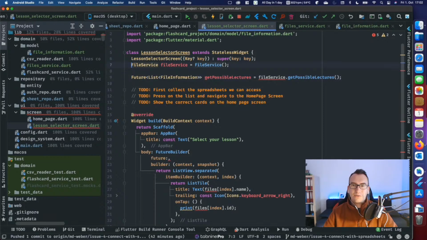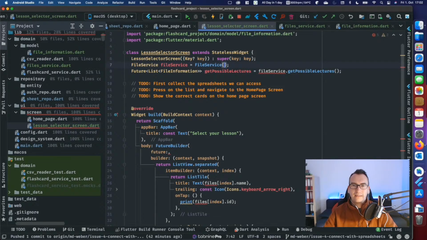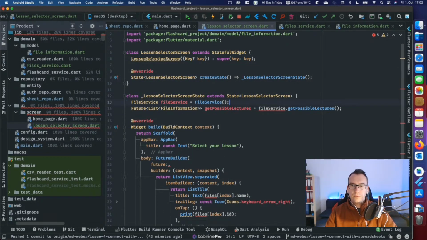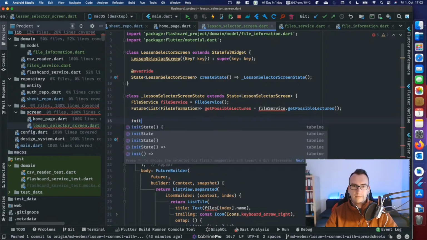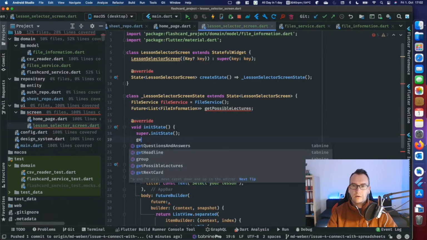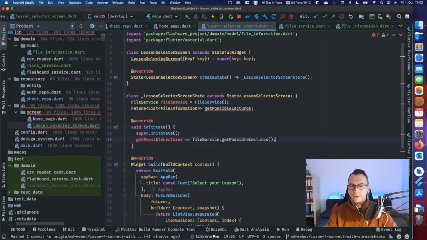So as you see now, we get some problems. We cannot access this file service if we don't have something where we can use this method. So we have to change that to a stateful widget in this case. And we want to have an init state method. And we want to pass in this part inside of here. So we take our get possible lectures and pass inside this service call.